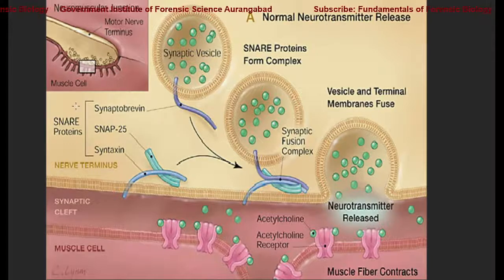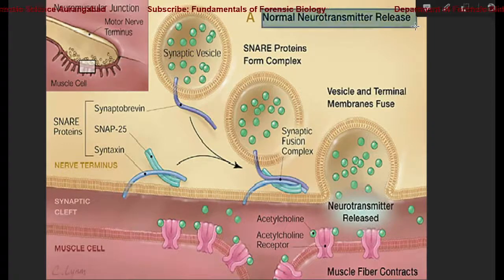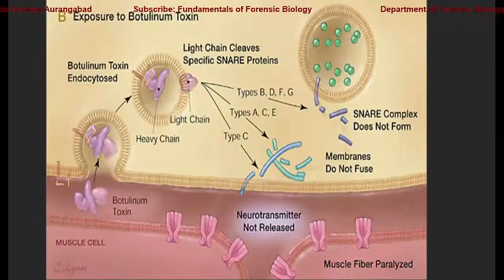Together these SNARE proteins take the vesicle from the nerve cell and make it interact with the muscle cell. They play a vital role in fusing the vesicle with the muscle cell. So this is normal neuromuscular transmitter release, or normal nerve to muscle cell interaction.